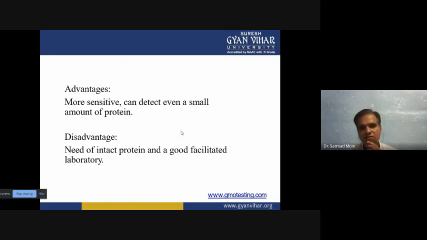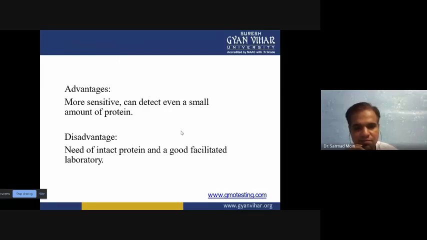Okay, now it has some disadvantages. It needs intact protein and good laboratory facilities. If your gene of interest produces a healthy, intact protein, then only you can detect it. A part of the protein which is not antigenic, or can't produce an antigen-antibody complex, can't be detected through ELISA plate reader. When doing this type of experiment on transgenic animals and detecting using an ELISA plate reader, you require very good laboratory facilities.